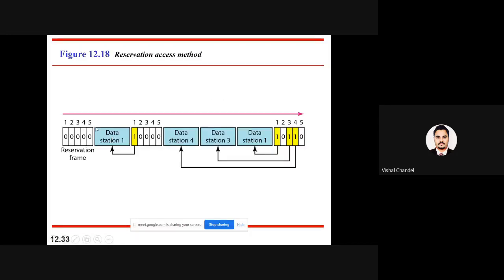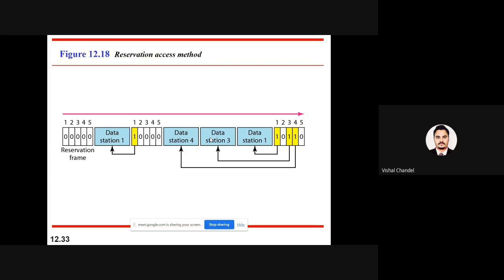Are you getting my point? Now you can understand data of station 1, data of station 2, data of station 3. Everyone is going to take a time of 10 minutes. So we have prepared a reservation chart. In the reservation chart, the first person is going to talk for 10 minutes, the second person for 10 minutes, the third person for 10 minutes. Now the 4th person is going to talk.